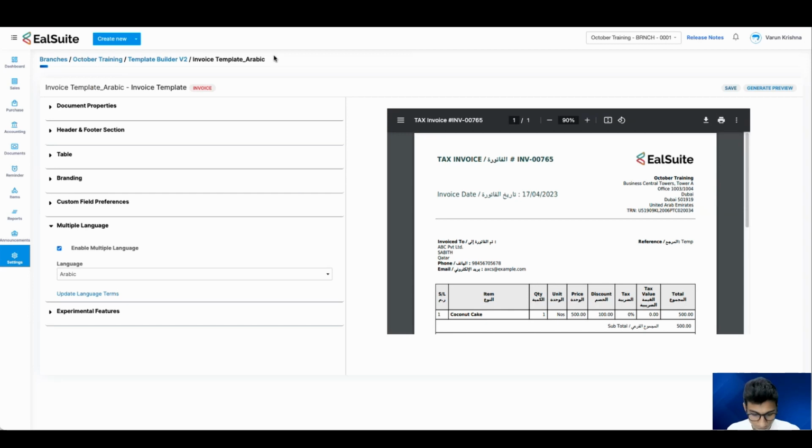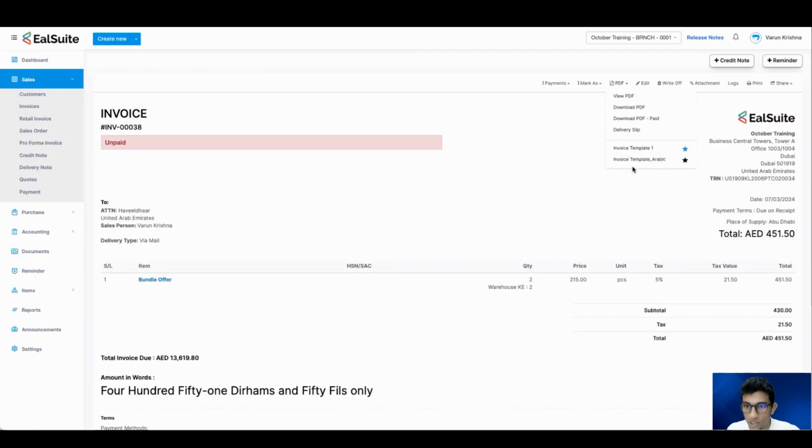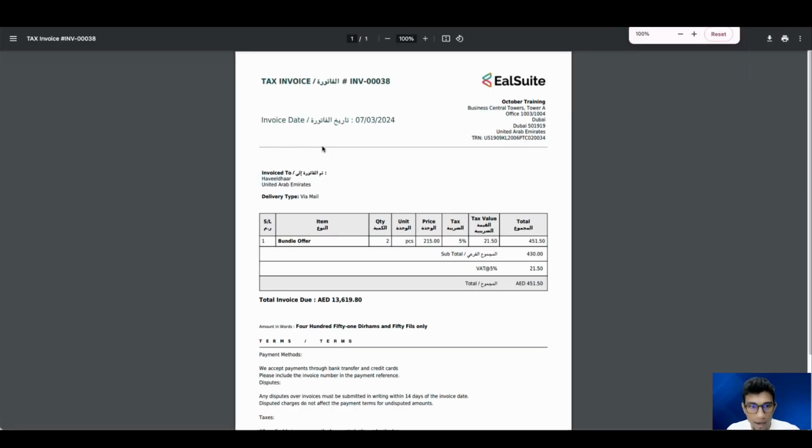Now, if I want to see it in the Arabic template, this is the way in which it looks. See the difference? So it will be shown in English as well as in Arabic. So this is really important when it comes to GCC countries. So we have introduced that. And like I told you, right now the terms work like this.